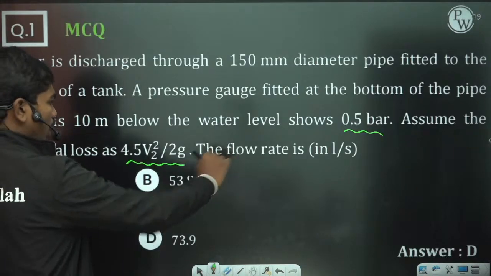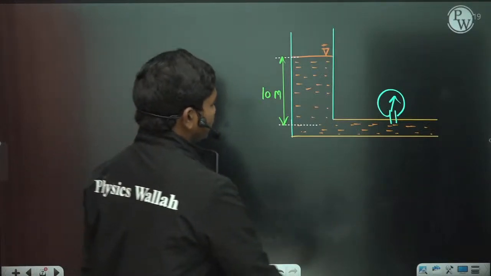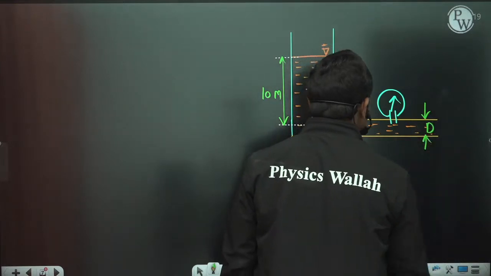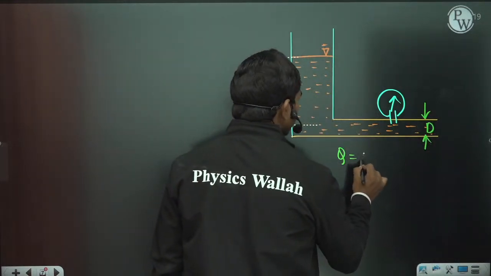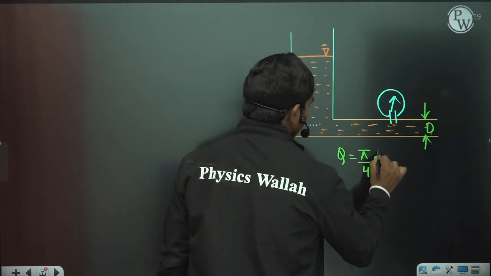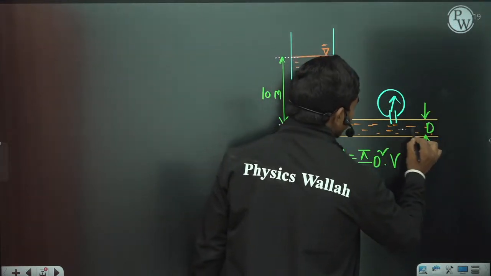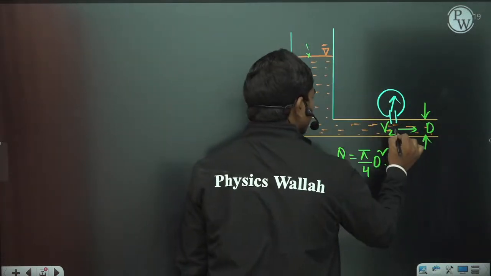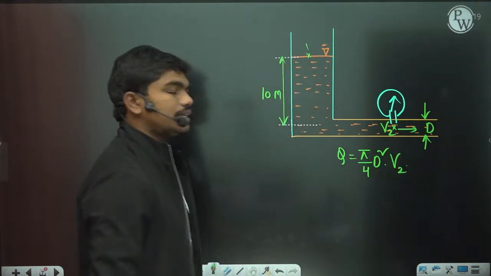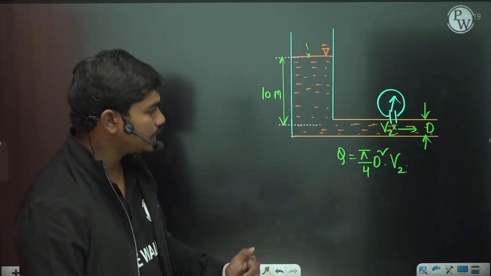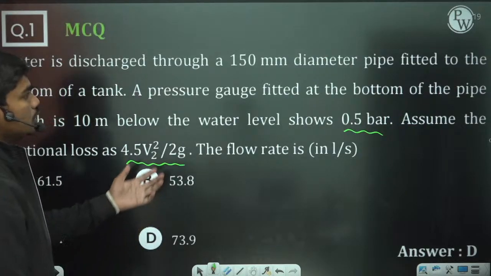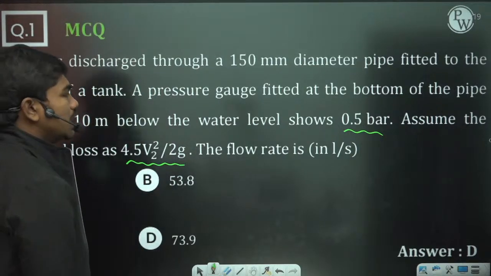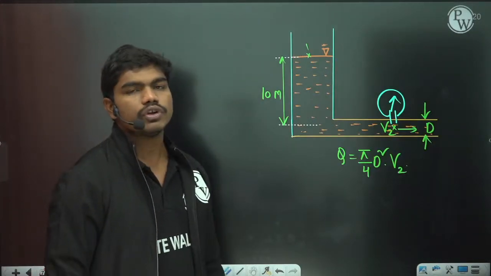Okay, so what is the value of discharge, flow rate in liters per second? So basically if you know the cross section of this, let us suppose if this is a pipe, so diameter is given. So if you see, discharge value is equal to pi by 4 d square into velocity through this section. Okay, so if you call this V for example, or V2 for example, let us call this location 1 and this is location 2 for example, so let us call this is V2. So this is how we get the discharge value. So let us see, of course diameter of the pipe might have been given to you. So if you see a pressure gauge to a 150 mm diameter pipe, so pipe diameter is known to you. Now the only thing that you should know is velocity. So how you identify that velocity?